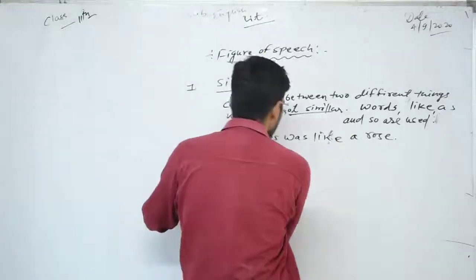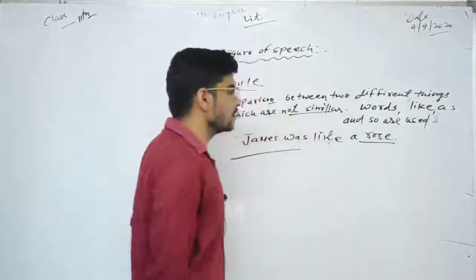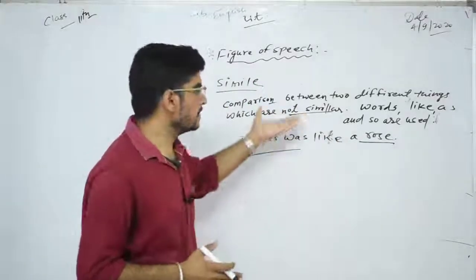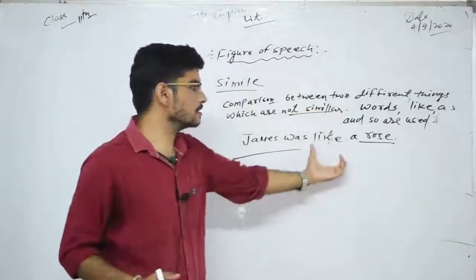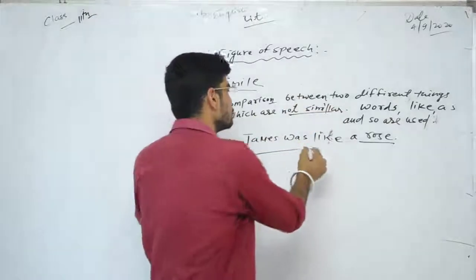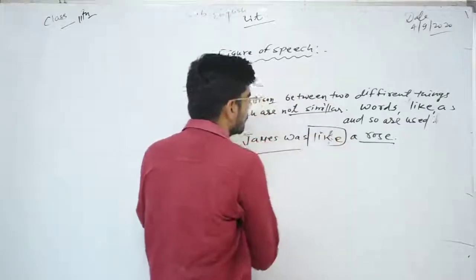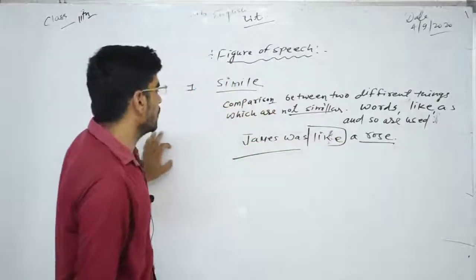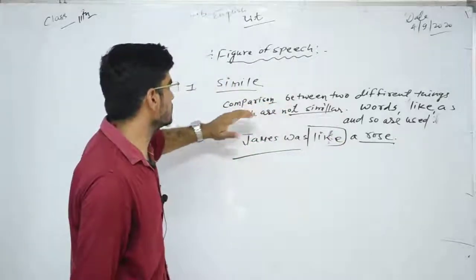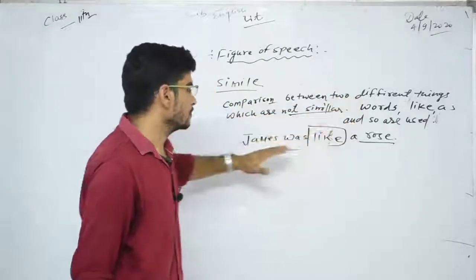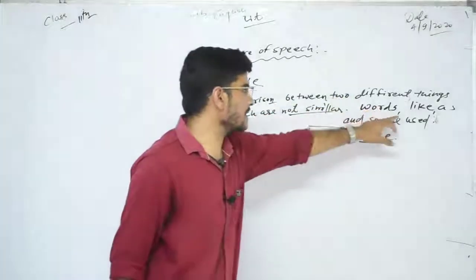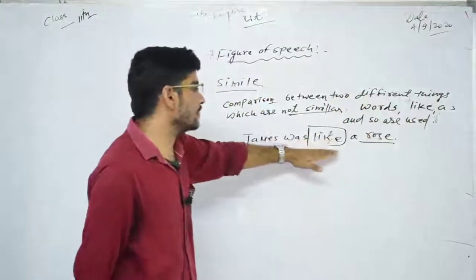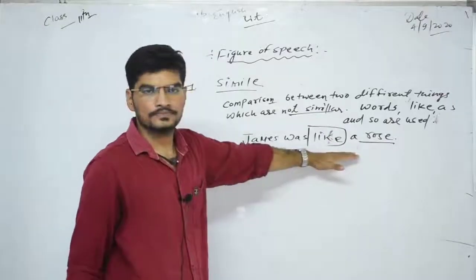So there is no similarity between James and rose, and I have used the word like to compare both these different things. The definition of simile is comparison between two different things, where words like as and so are used.